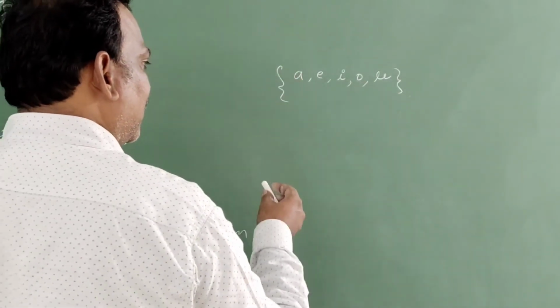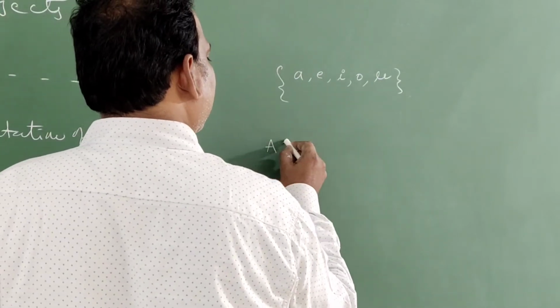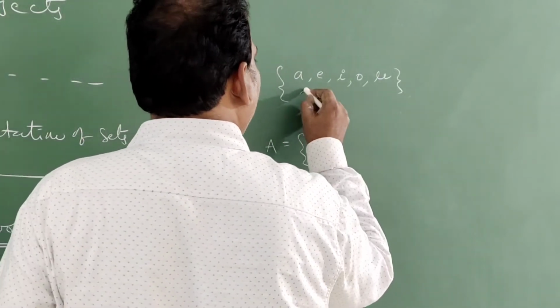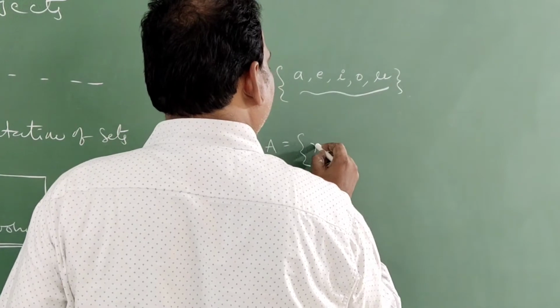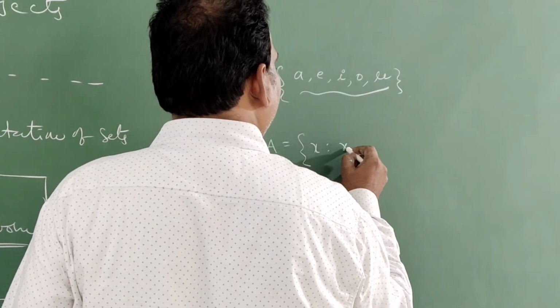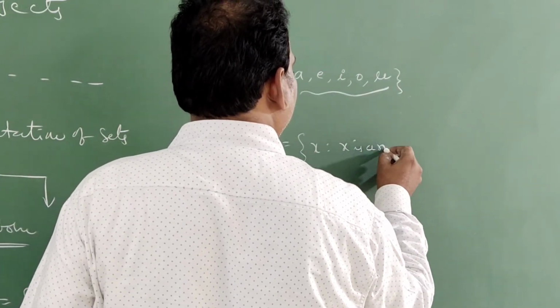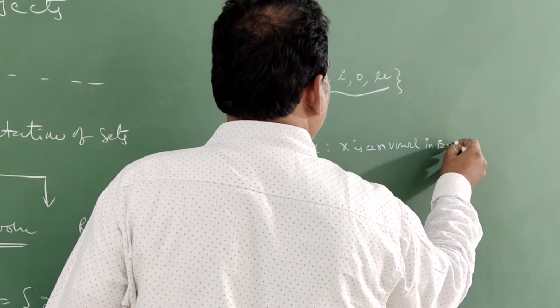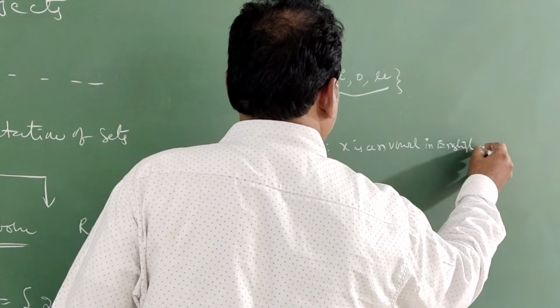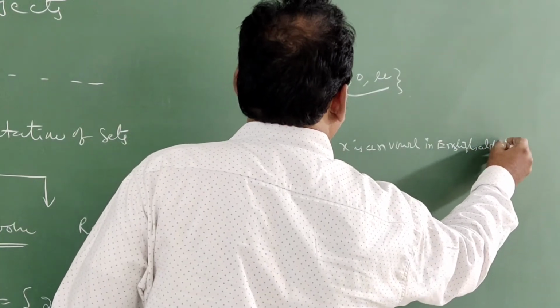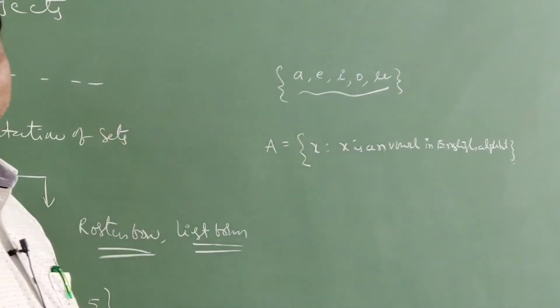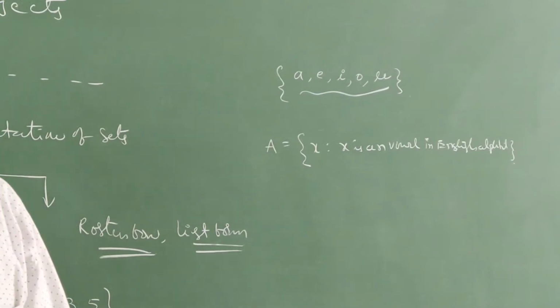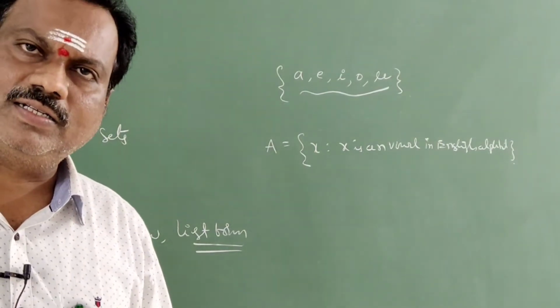So I can write this set as set A is equal to the set of x such that x is a vowel in the English alphabet. Like this we are going to represent.